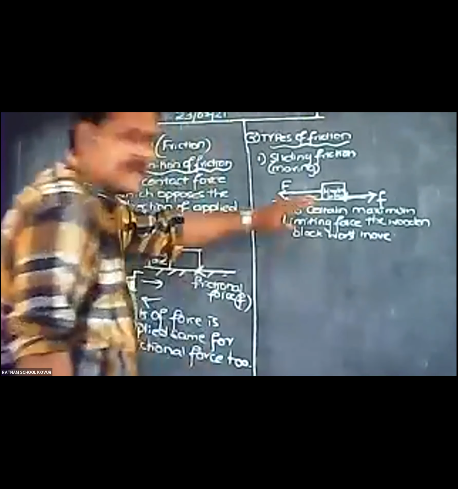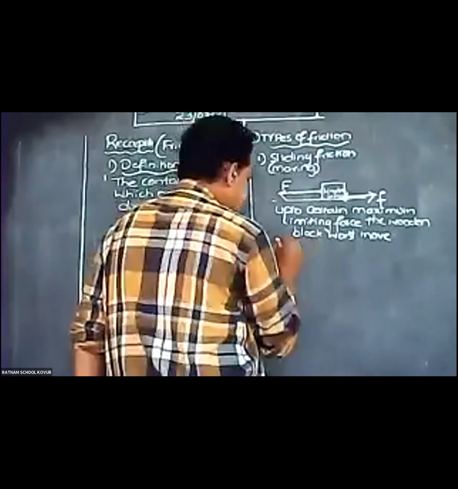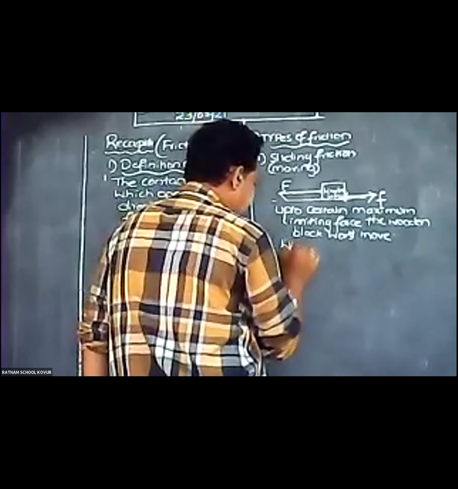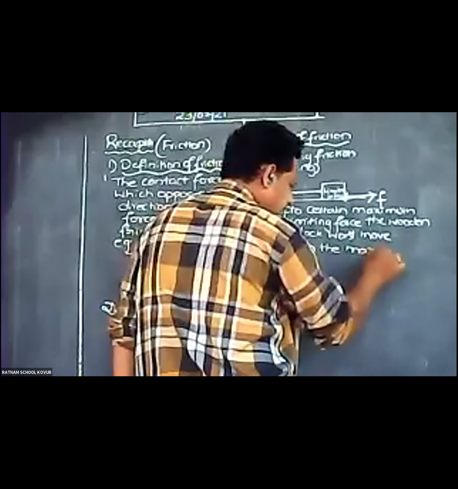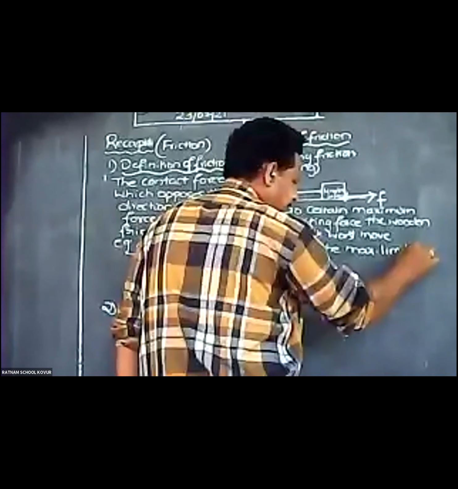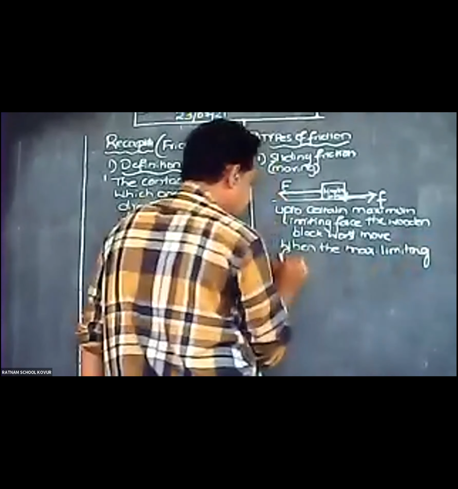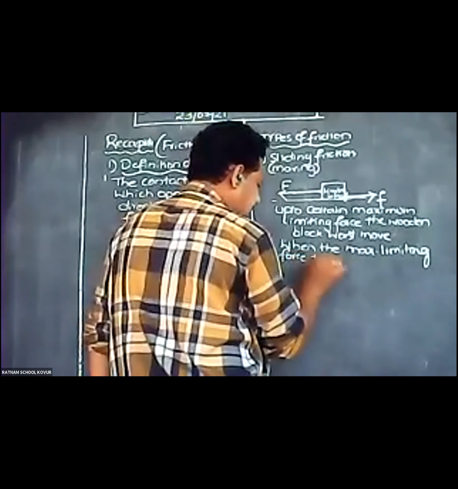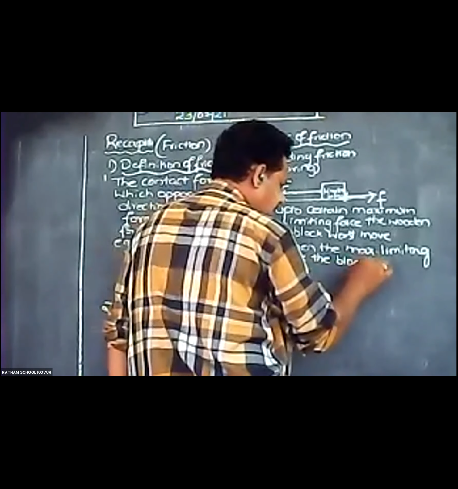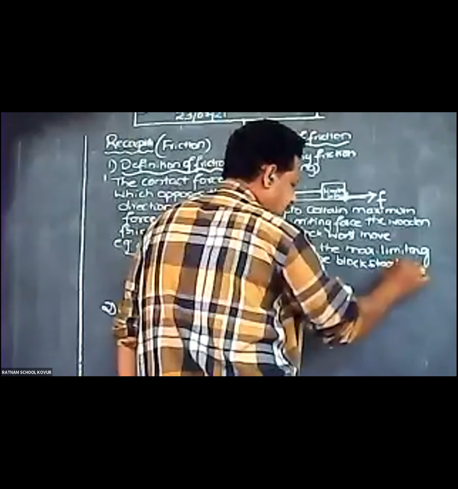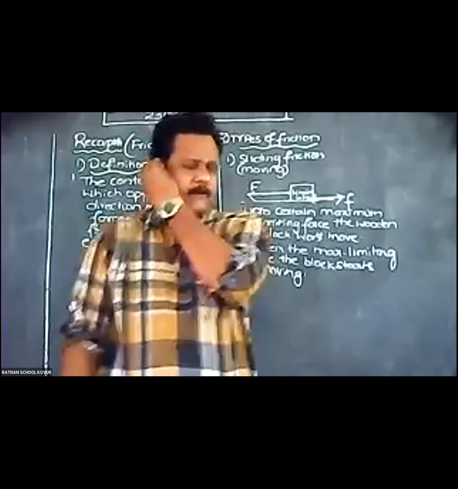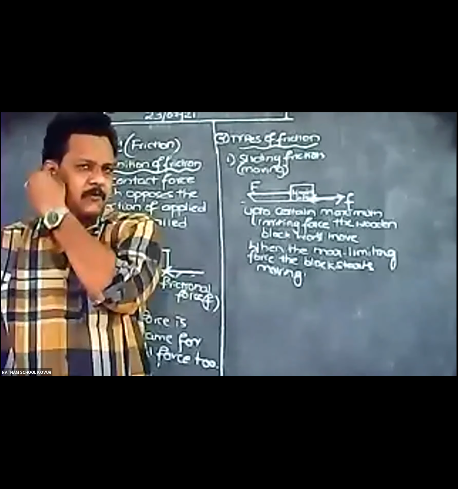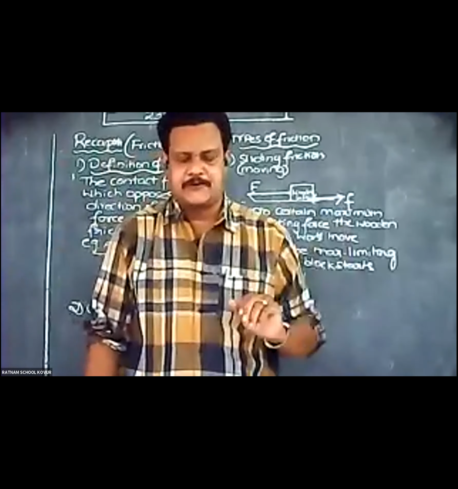When the maximum limiting force is reached, the block starts moving. Whenever the block is about to move, the friction offered is called static friction.